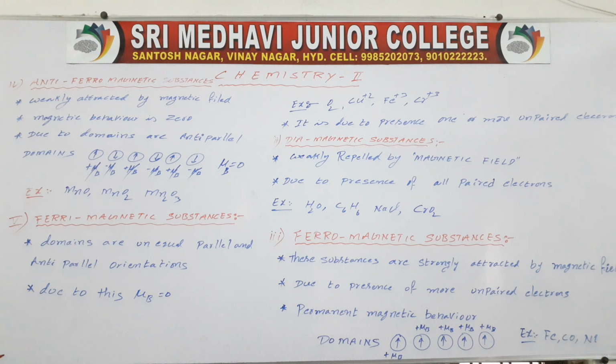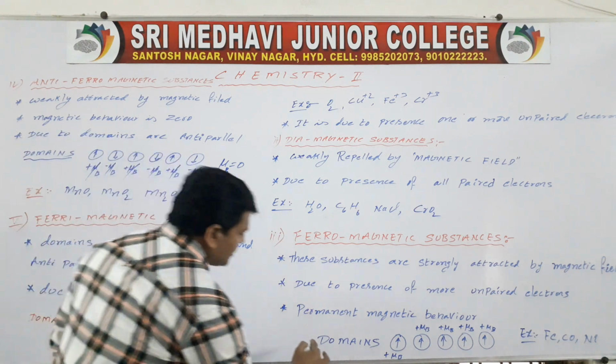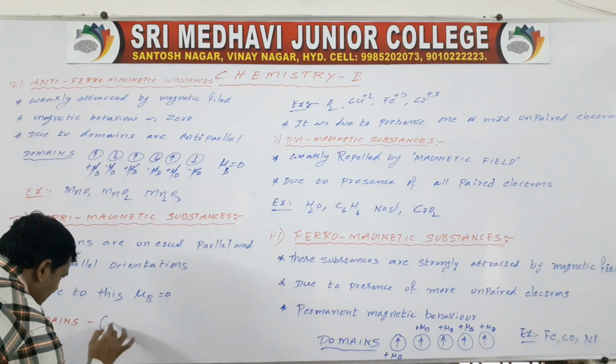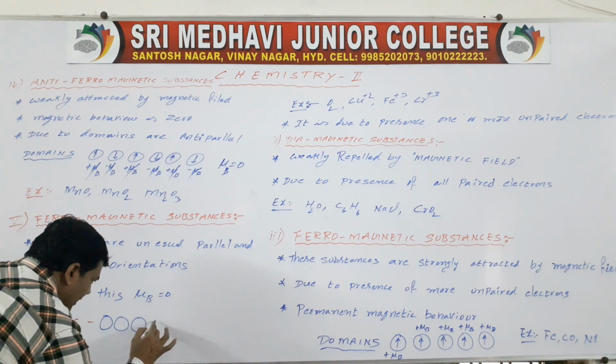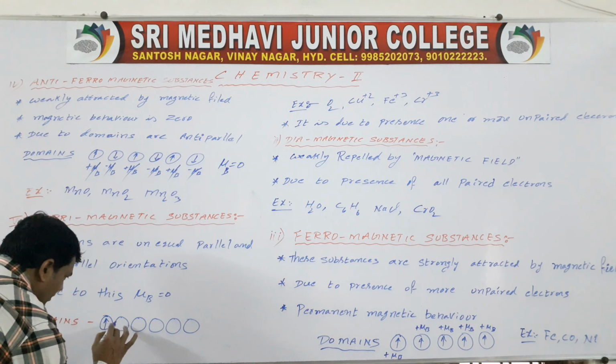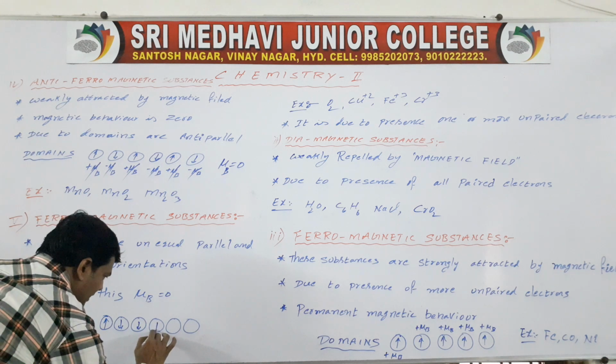Okay, so now I am going to explain the domains. Here also domains, here also domains. See here 1, 2, 3, 4, 5, 6. Here 1 is clockwise direction, 2 is anti-clockwise direction.